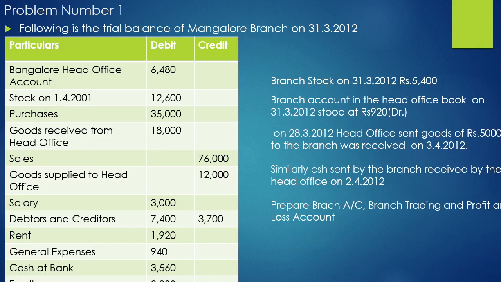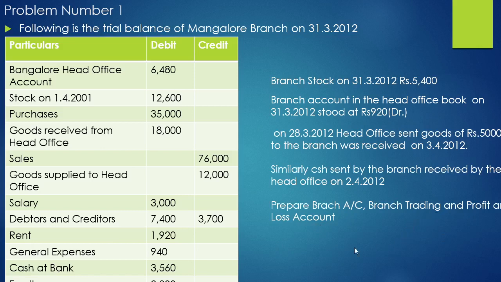And after the financial year, the head office will incorporate the branch trading and profit and loss account into its books of account. We shift the entries from the branch trading and profit and loss account into the head office's books. For that reason, we should prepare the branch account in the head office books. In the branch books we will have prepared the branch trading and profit and loss account.